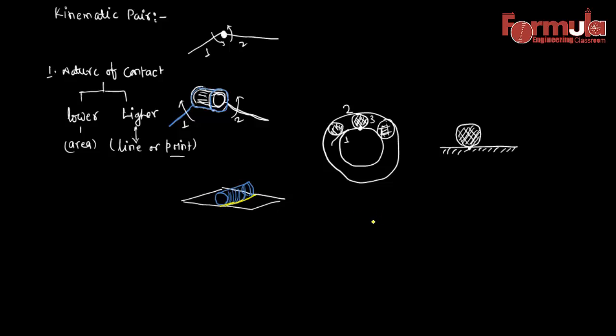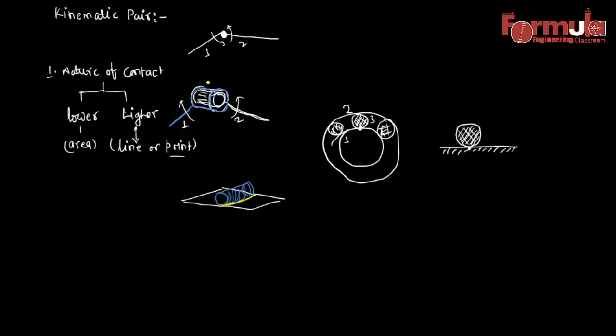If we have roller bearings, there are no balls, there are only rollers here. In that case, they form line contact. So that contact also falls under the category of higher pair, because the inner rim and the roller form a contact by line. There are so many other examples of the higher pair. For instance, in the case of gearing, the contact is either by line or by point. So gearing is also an example of higher pairing.